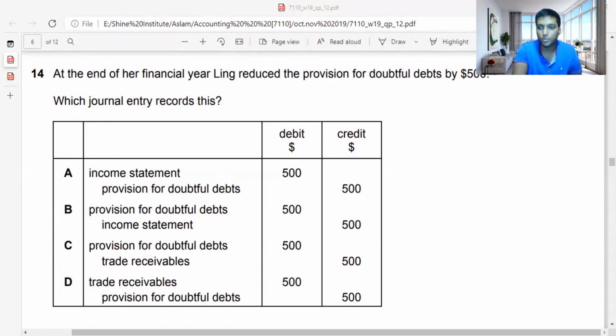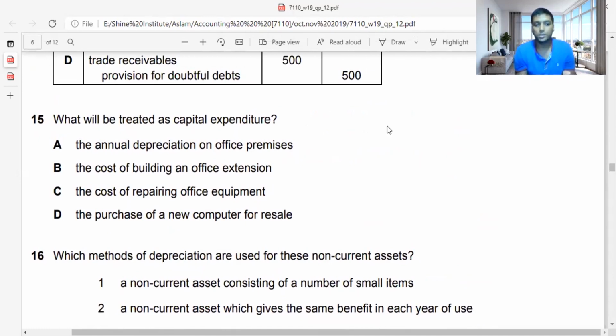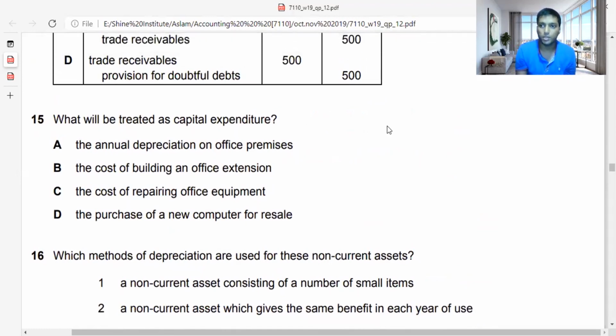How do you do adjustment number 15? What will be treated as capital expenditure? You need to know what capital expenditure and revenue expenditure are. There are two types of expenditures. Revenue expenditure is day-to-day expenditure. Capital expenditure is when you invest in a non-current asset. All your non-current asset expenses we call capital expenditure. So here the annual depreciation on office premises is a revenue expenditure because it's day-to-day.